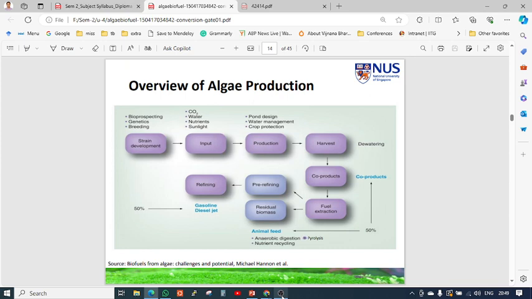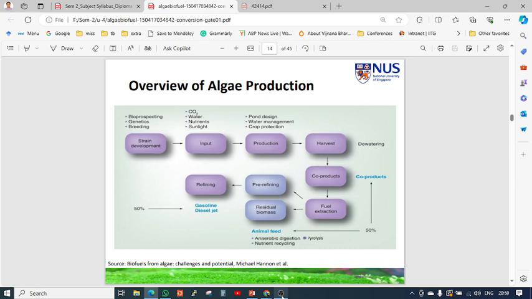So this is the overview of algae production, how it is produced. First, bioprocessing, genetic breeding, with CO2, water, nutrients, and sunlight as the inputs. Strain development means bioengineers, microbiologists, or biotechnologists mostly grow this algae at lab scale with different handling techniques for better growth of the algae. They have to give some nutrients, water, sunlight and carbon dioxide, that is the input.